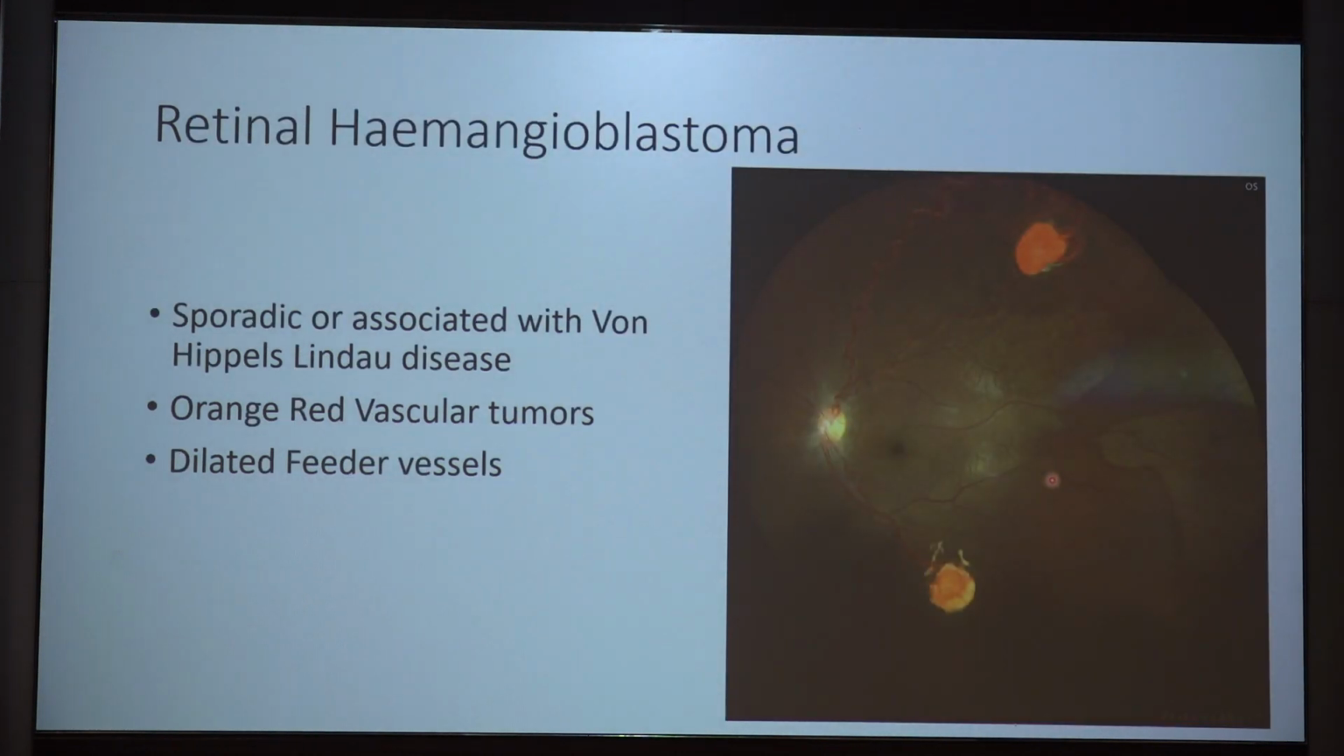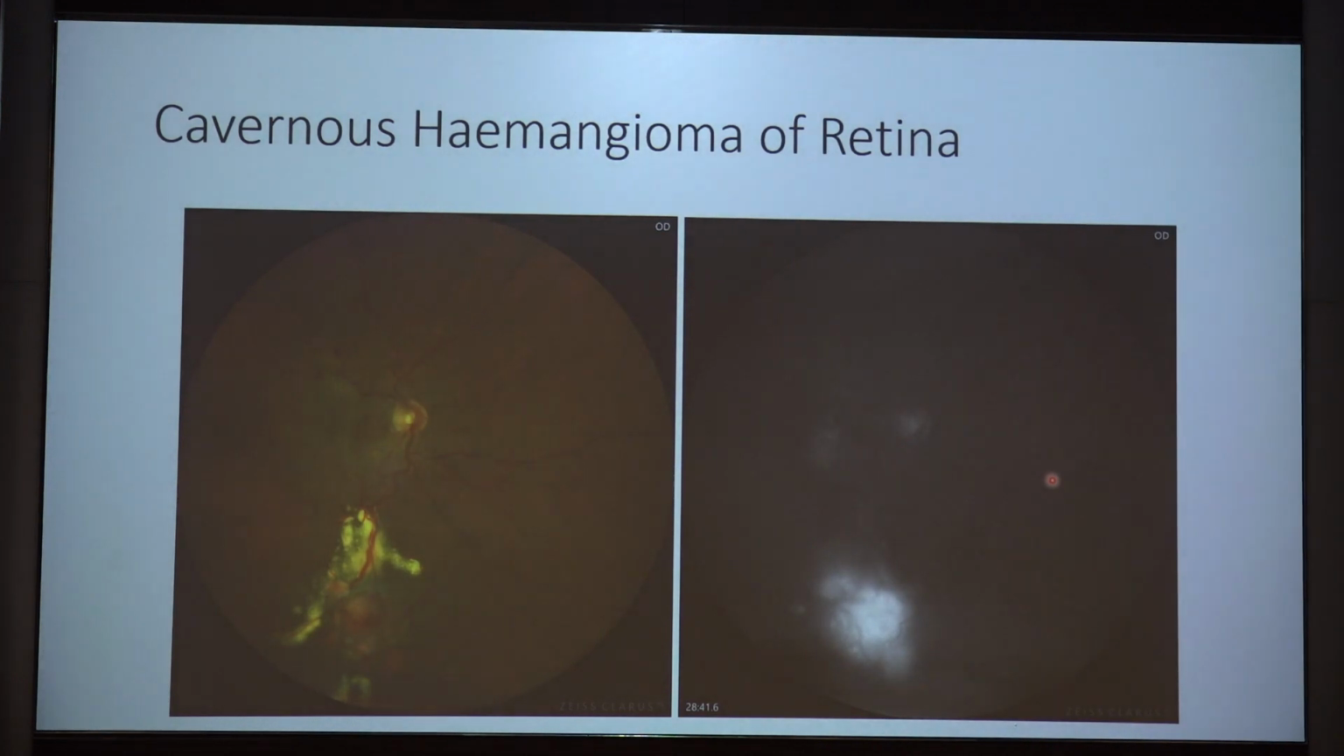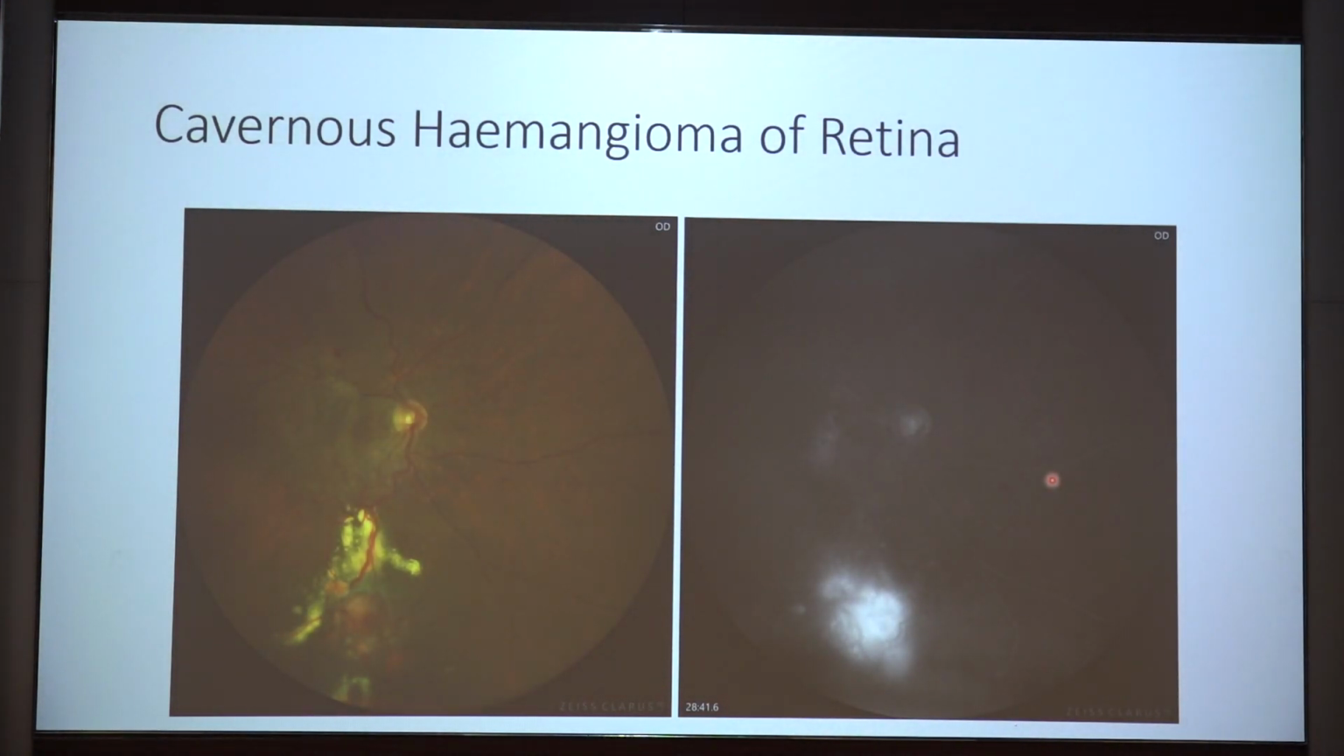Hemangioblastomas, I think Manish has covered a lot, may be present sporadically, or they can be associated with von Hippel-Lindau disease. They are orange-red vascular tumors with dilated feeder vessels. The cavernous hemangioma of the retina sometimes appears similar to the capillary hemangiomas, but these hemangiomas occur in clusters. They appear in groups of 5, 6, like a bunch of grapes hanging there, and these may or may not have feeder vessels.